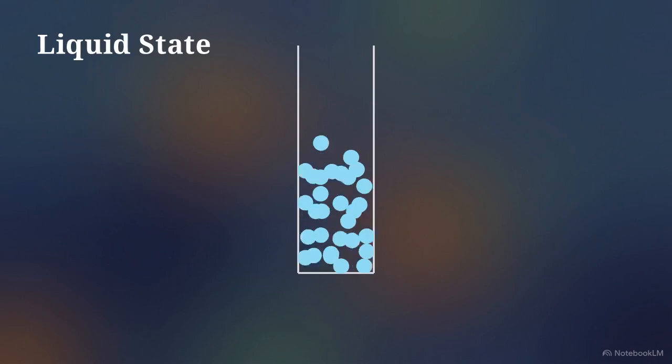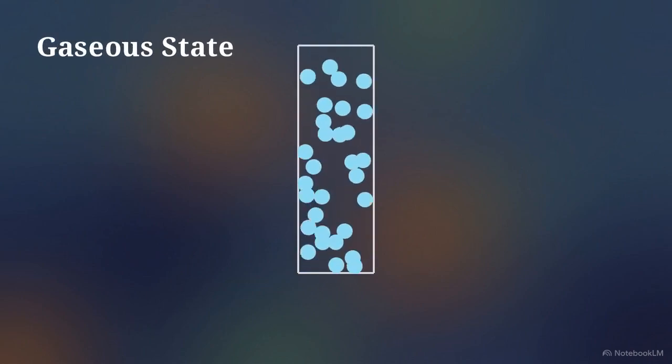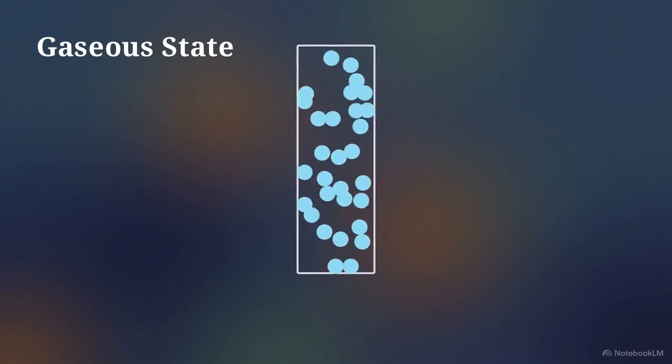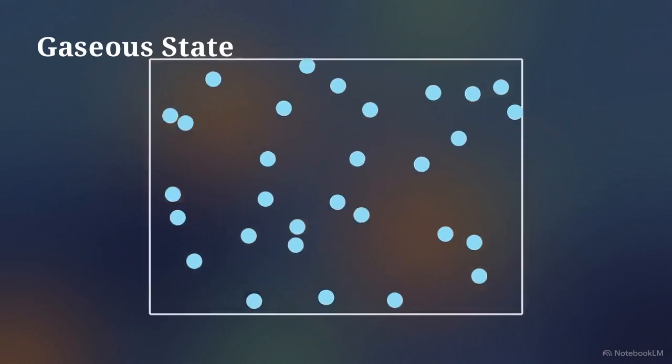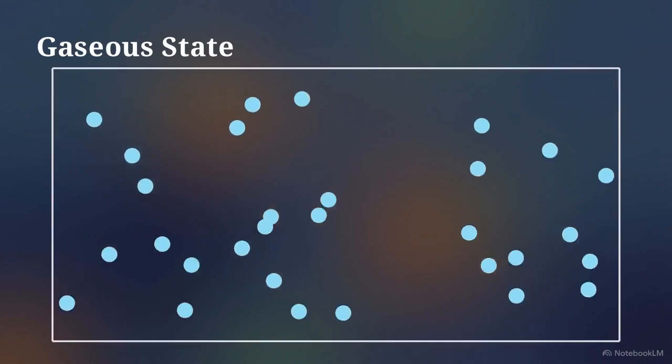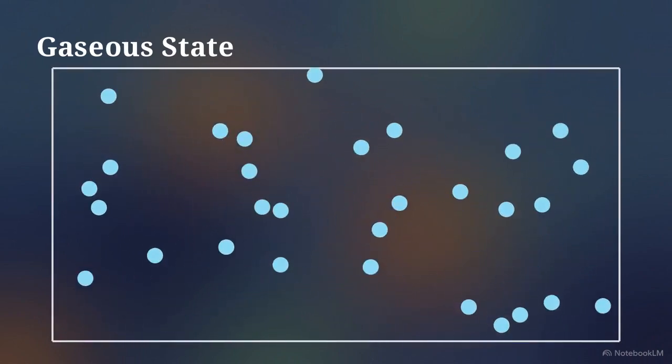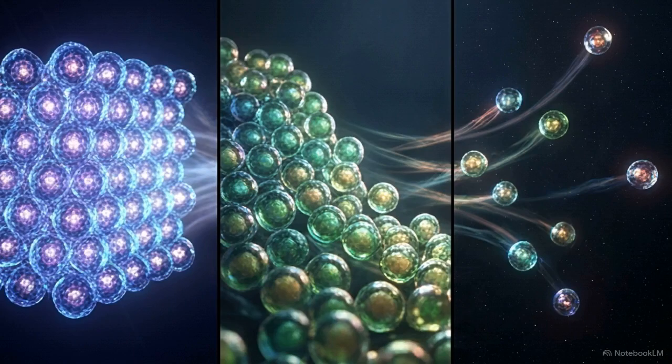When attractive forces are nearly non-existent, particles fly freely in all directions. There are large empty spaces between them. This is the gaseous state. These particles will expand to fill the entire volume of any container they are placed in, having no fixed shape of their own. A substance's physical state depends on this internal spacing and the strength of the attraction between its particles.